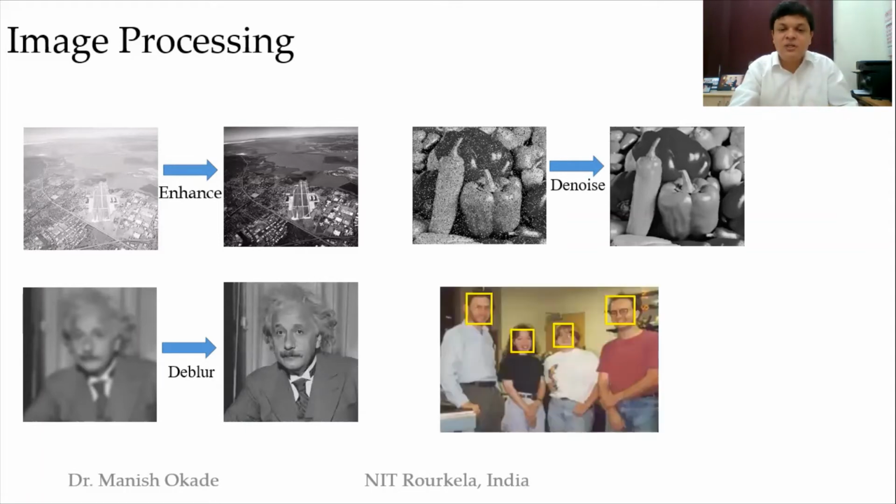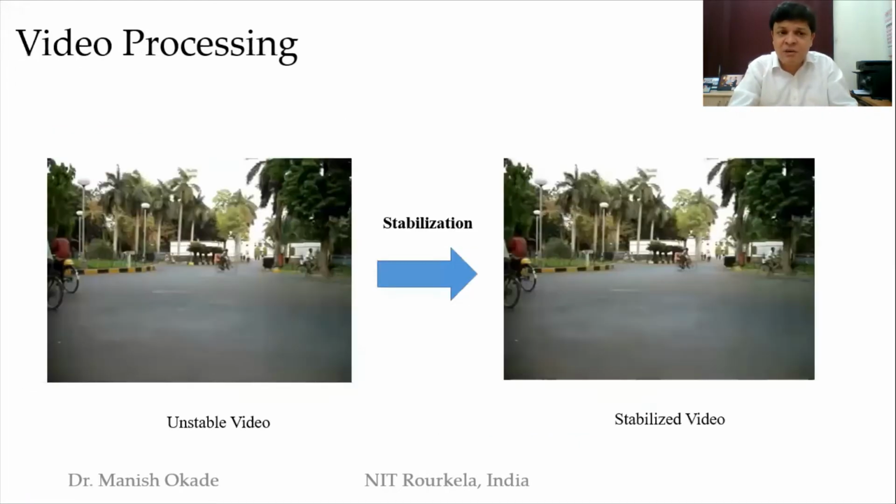Similar to this, there are many other types of operation. So here we have shown some people standing here, and there are bounding boxes around their faces, which is called face detection. I think this is typically seen with respect to whatever mobile cameras we have nowadays. So next comes the third type of processing, video processing.